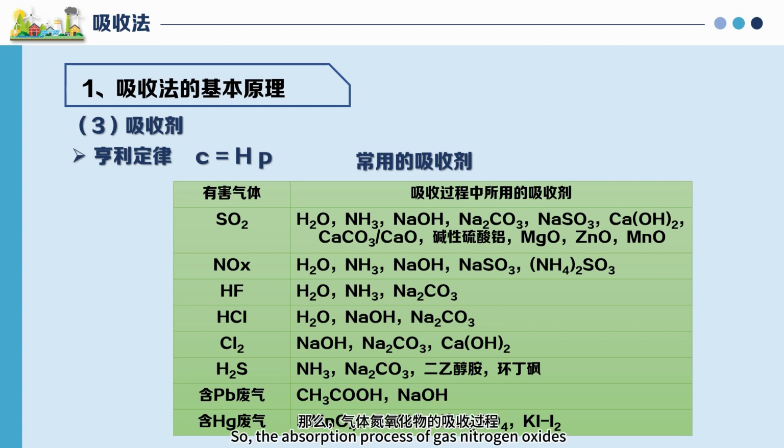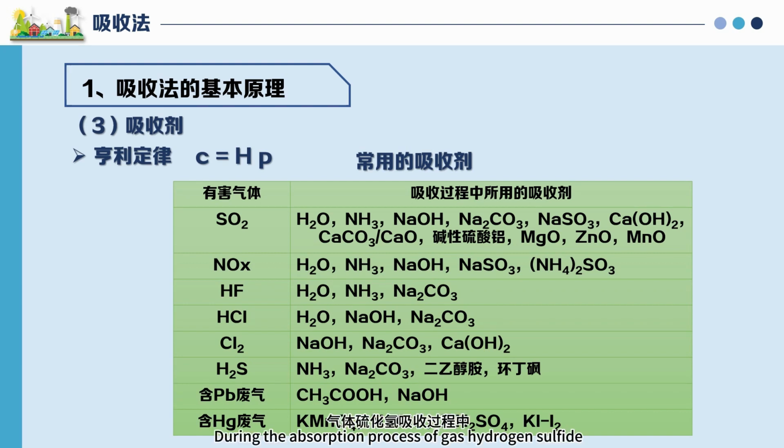For the absorption of nitrogen oxides, the commonly used absorbents in China include water, ammonia, sodium hydroxide, sodium sulfite, and ammonium sulfate. For hydrogen fluoride, the commonly used absorbents are water, ammonia, and sodium carbonate.